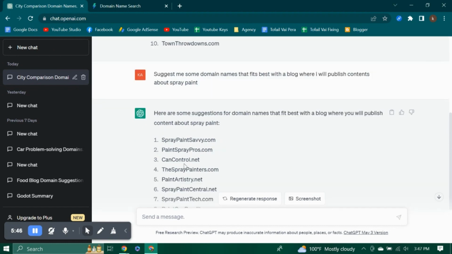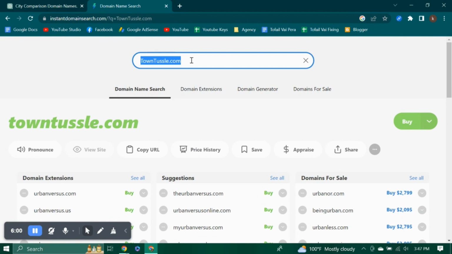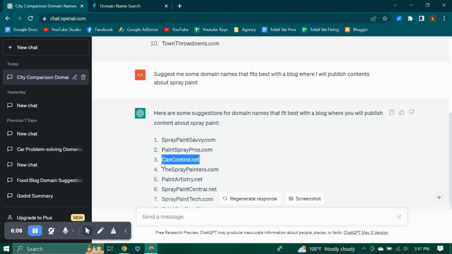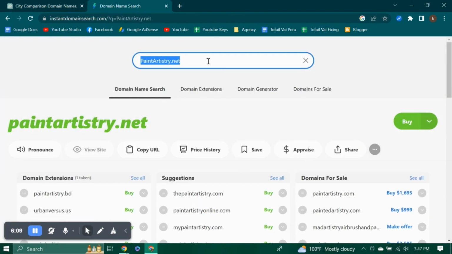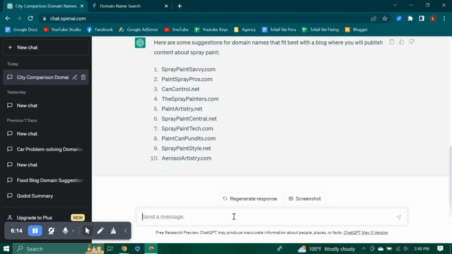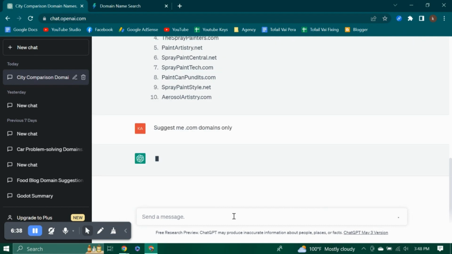Can Control means can, the spray paint can, spray paint comes in a can. So Can Control, Spray Paint Painters, Paint Art, Artistry, all those are available. Maybe some of those are not available, but many of them will be. You can see this is available. Cancontrol.net is also available. So if you just want a .com domain suggestion, or a .net domain suggestion, or a .io domain suggestion, a domain extension, then you can mention it here. In this way, you can customize and tell ChatGPT your interest.